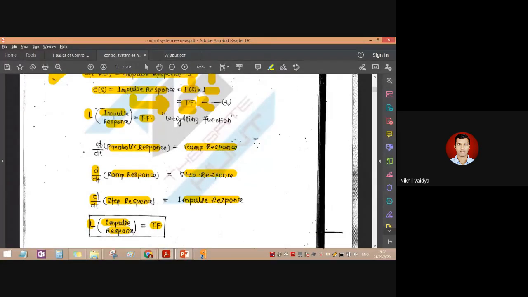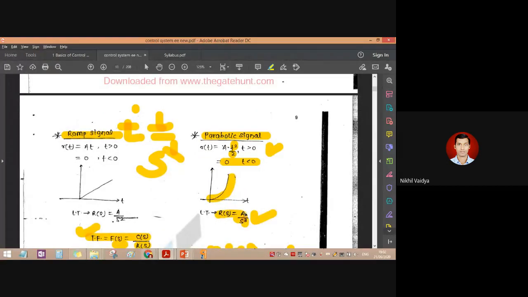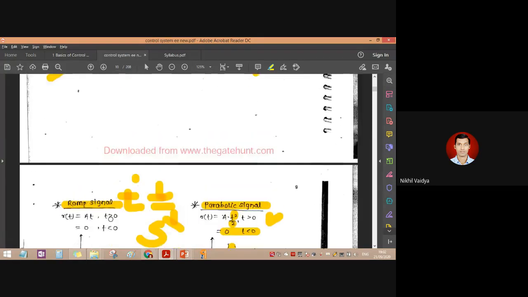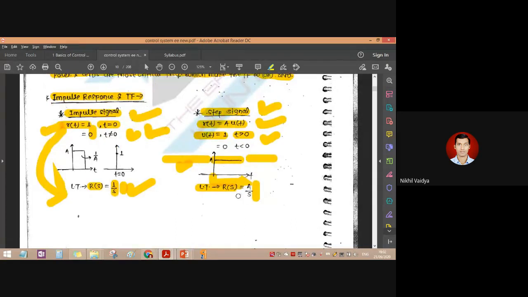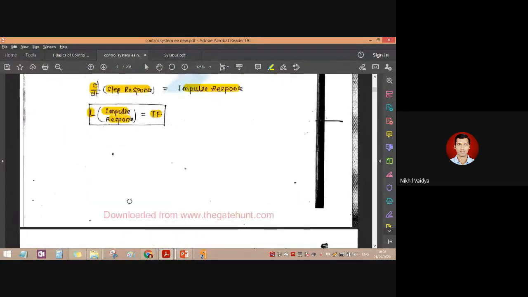Now d by dt of parabolic response: what is the parabolic response here? The parabolic response is A upon s cube. Now when we take its derivative, we get this. So that's what they are saying. The derivative of parabolic is ramp, the derivative of ramp is step, and the derivative of step we get as impulse. So that's what is written here.